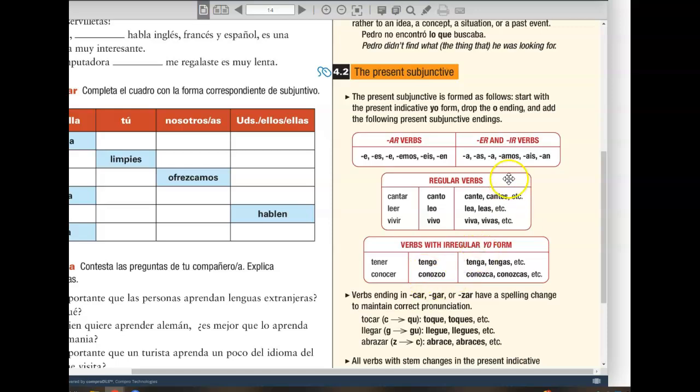So it's important to always start with the present indicative yo form, remove the o, utilize that stem, and then add to that stem your present subjunctive endings. AR verbs taking upon what are traditionally ER and IR endings in the present tense, and then ER and IR verbs taking upon what are traditionally AR endings in the present tense. They essentially flip-flop in the present subjunctive.